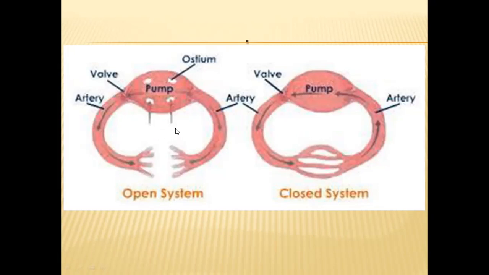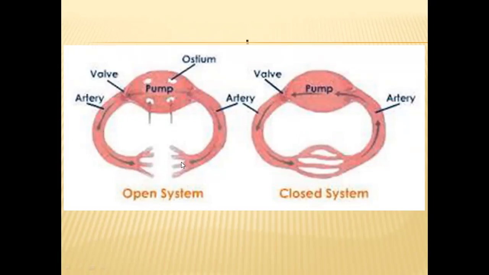So, and from these open areas, again, all this blood will enter into the heart through small holes present on the heart walls, and these small holes are called ostium. So in this open circulatory system, supplying blood vessels will be there. These supplying blood vessels openly supply blood into these open spaces present inside the body, and from these open spaces, blood will enter into the heart, and from the heart again, this blood will be circulated through these arteries.